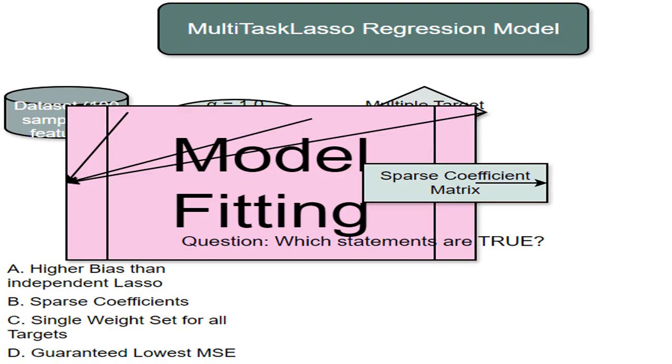I fit the MultiTaskLasso model to my dataset using the specified alpha value of 1.0. This means that the model parameters have been estimated based on my data and the chosen regularization strength.